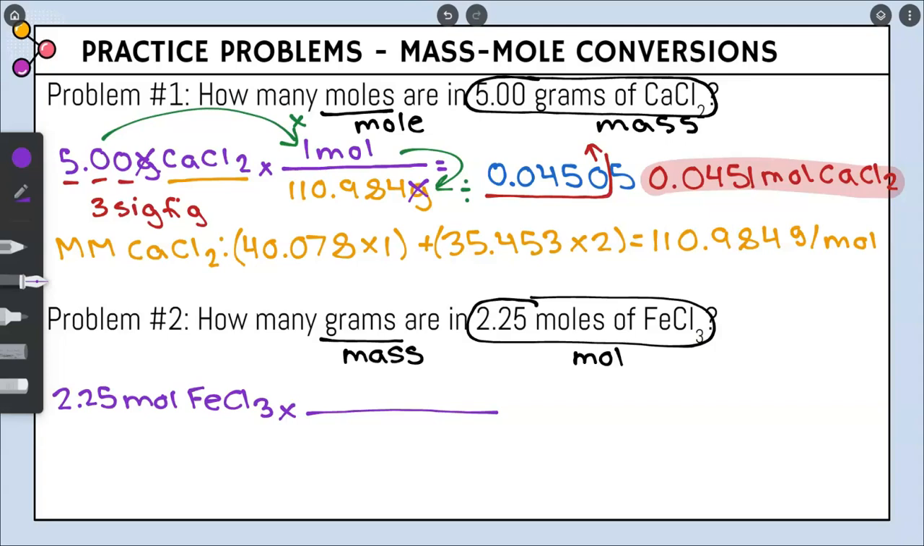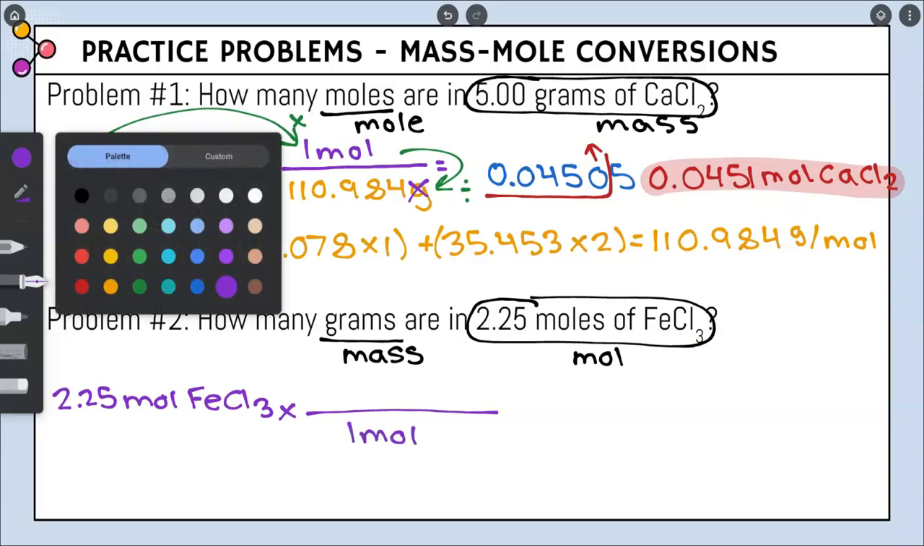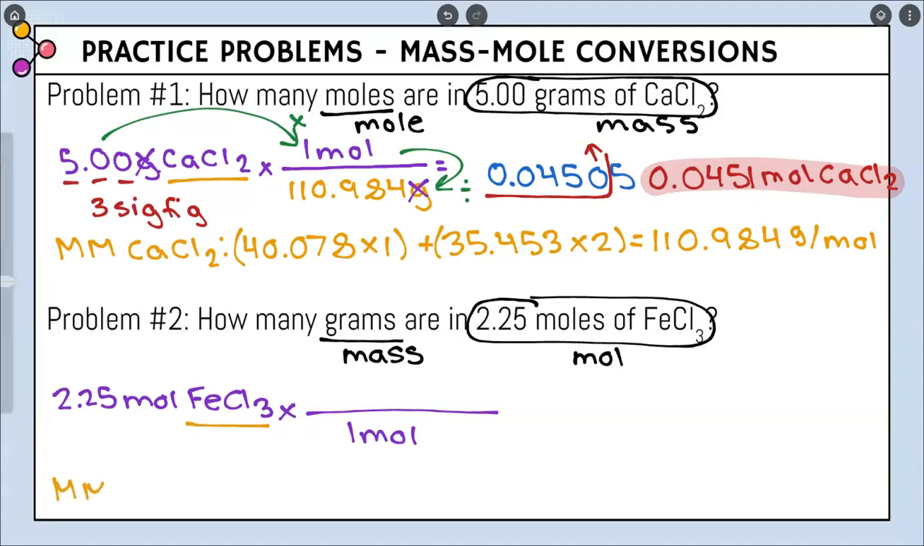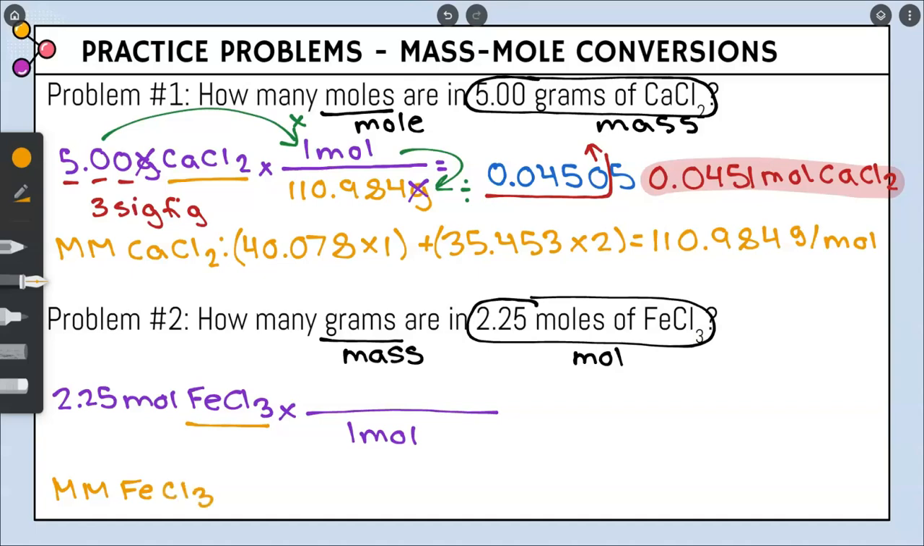Again, that multiply line. If we look at our mole island map, going from mole to mass, molar mass is on top and 1 mole is at the bottom now. So we have to solve the molar mass again, but for the compound that we have in our problem, which is FeCl3. Let's solve the molar mass of FeCl3. The molar mass of iron is 55.845.